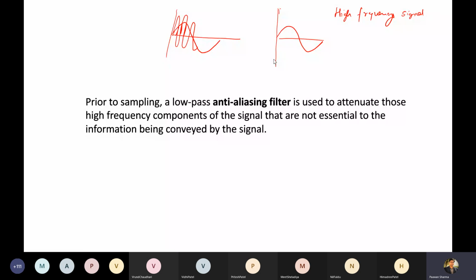We will always keep our sampling rate fs greater than or equal to twice fm, where fm is the maximum frequency component present in your signal, right?